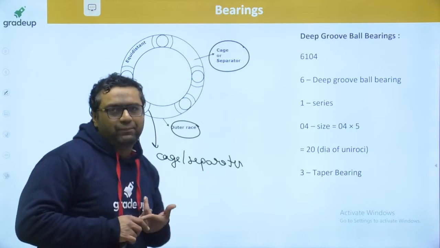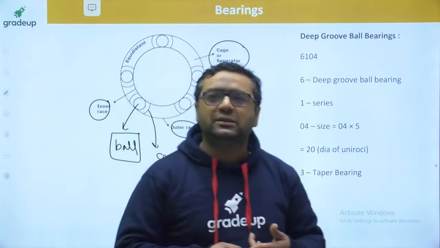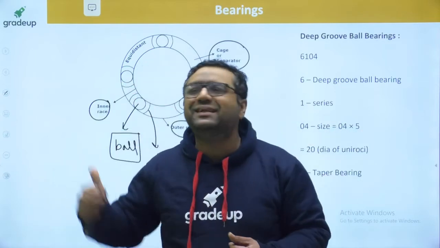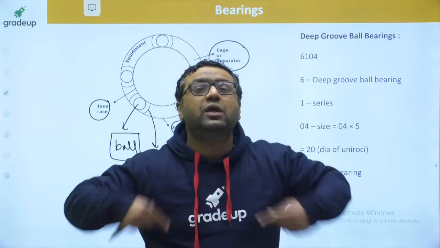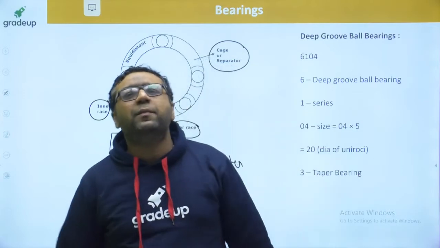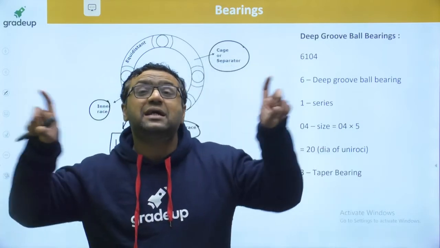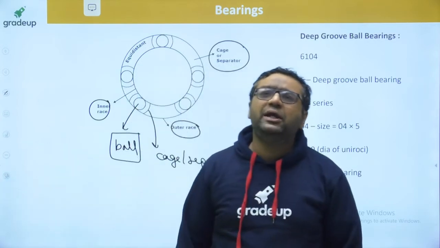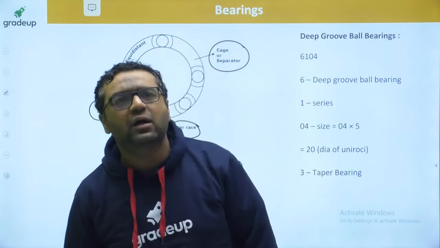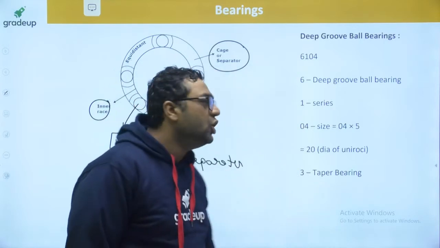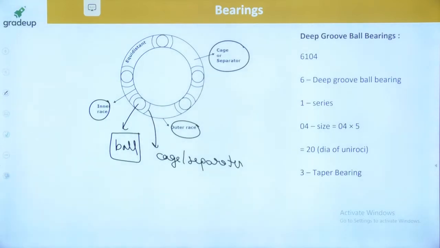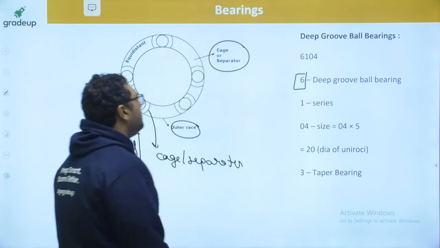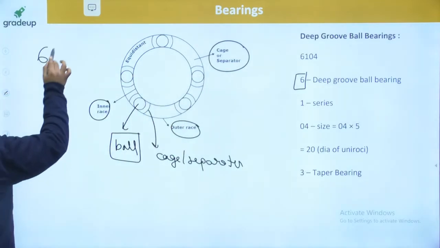And if you want to know the application, in automobiles the axle is stationary and the wheels are rotating. So if you use this kind of bearing in automobiles, the outer race will rotate. But if in a power plant shaft we are going to use it, bearings are stationary, the shaft is moving, so the inner race will rotate. So depending on application, one race will be rotating, the other race will be fixed, guys. So the bearing number for this kind of bearing is known as 6. And guys, it is denoted like 6104.